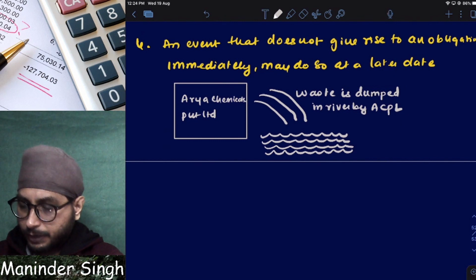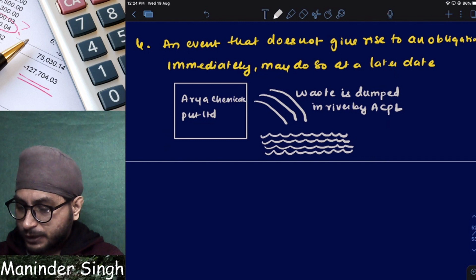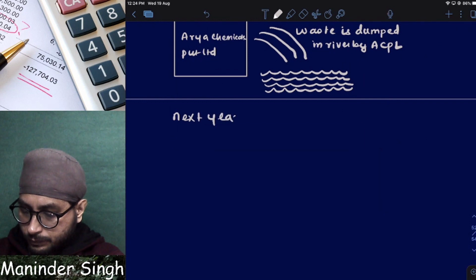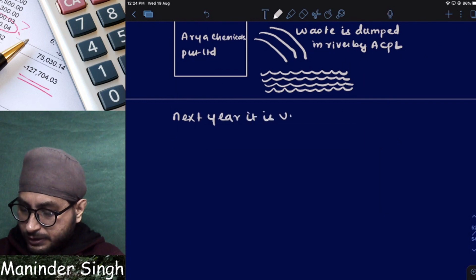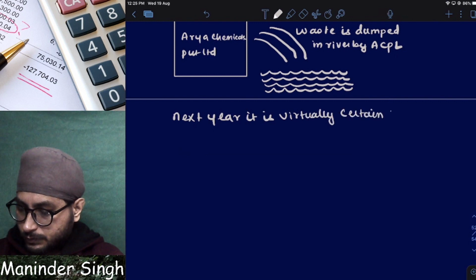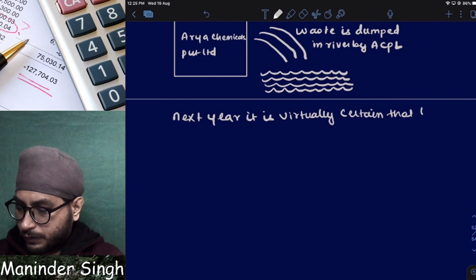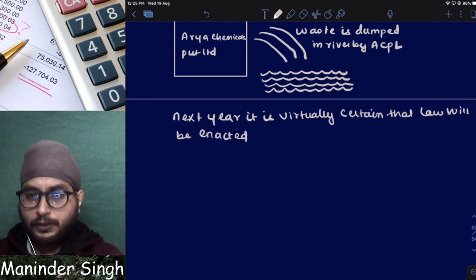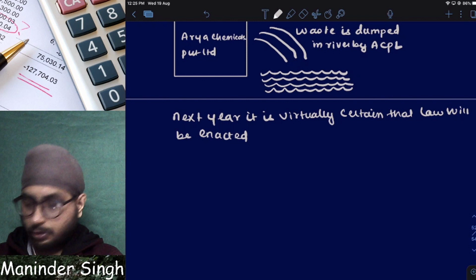But now what happened? Very soon it is virtually certain. Government has passed an act. Next year it is virtually certain that the law will be enacted. After that, what do I have to do? Either I have to pay a penalty or I have to clean it up.